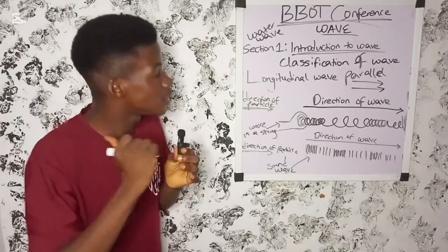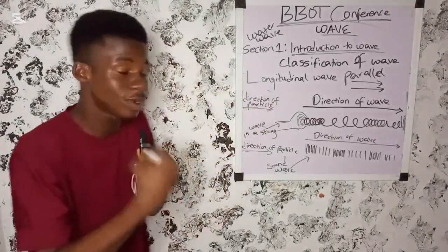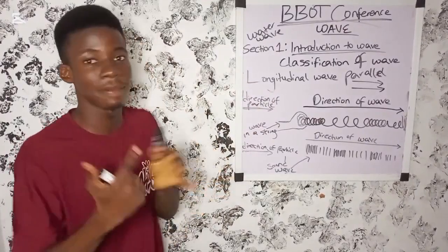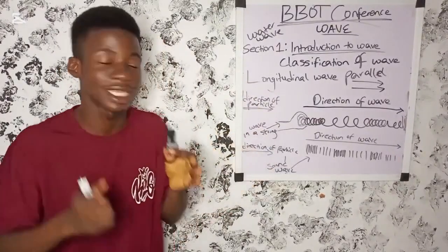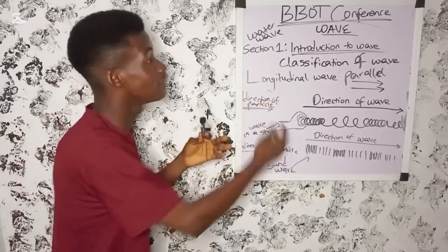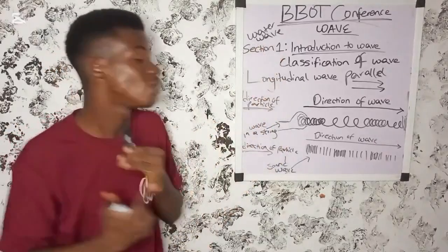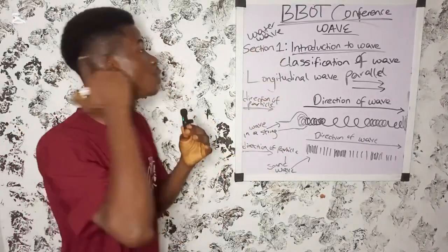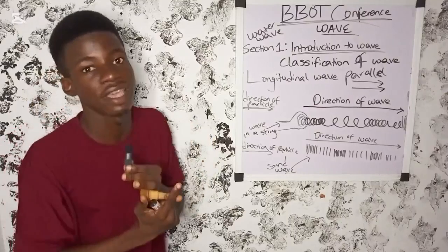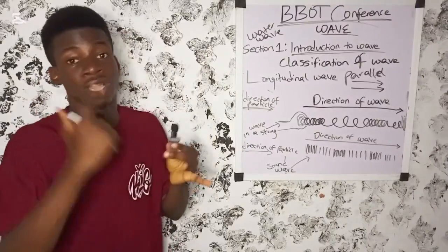If you look at the previous, under transverse wave, I told you guys that electromagnetic wave, water wave, wave in a pipe, and wave in a string fixed at both ends, they are examples of transverse wave. Now, under longitudinal wave, water wave is also an example of a longitudinal wave. Take note that water wave is the only wave that is both a longitudinal wave and a transverse wave.